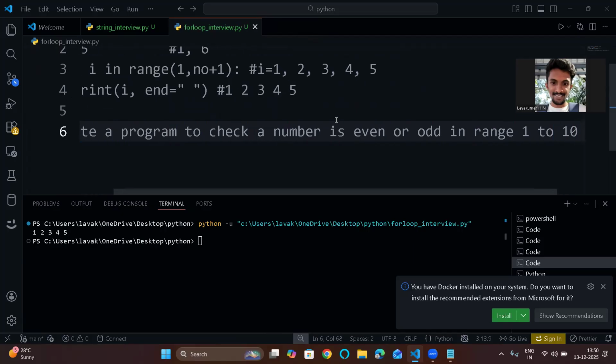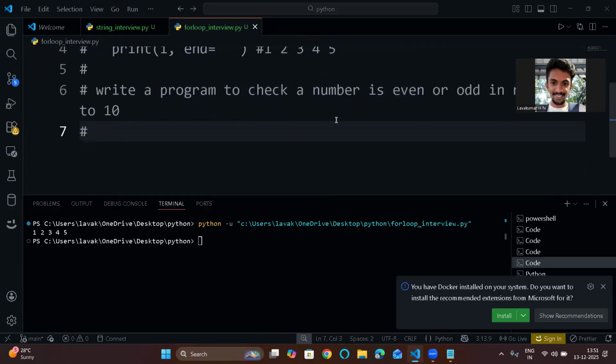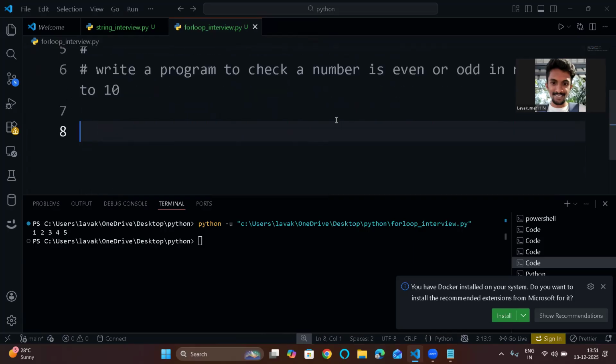Basically, you need to write a program to print the even numbers from 1 to 10, including 10. Let's write a program for including 10.